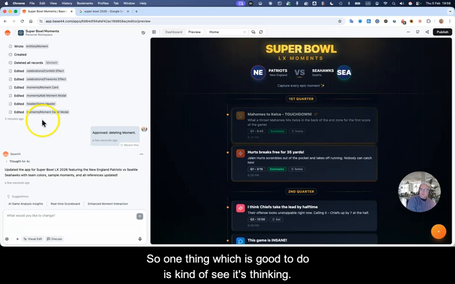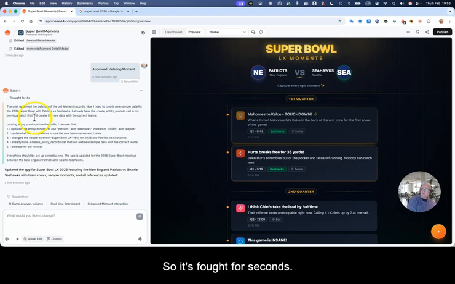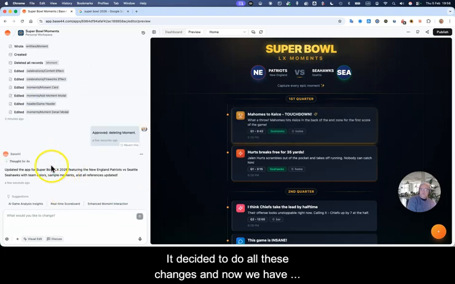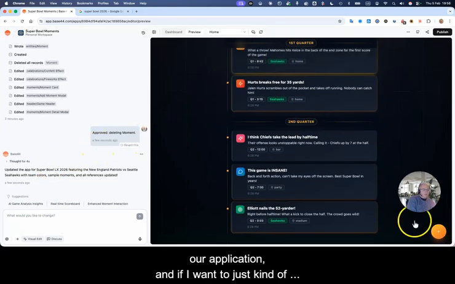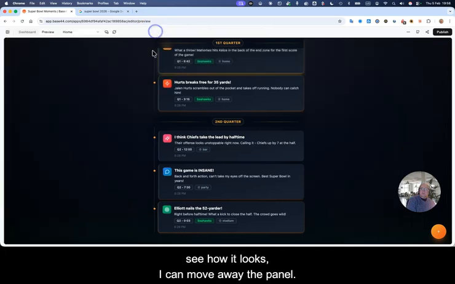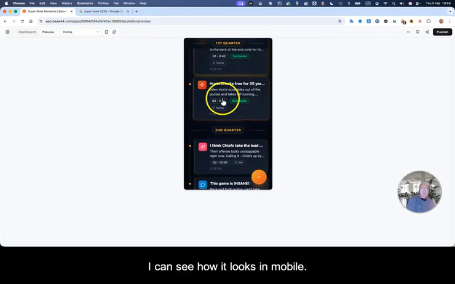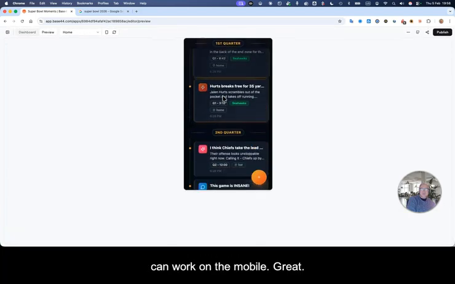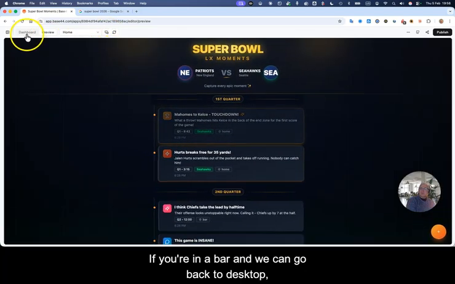One thing which is good to do is to see its thinking. It thought for four seconds. It decided to do all these changes, and now we have our application. And if I want to just see how it looks, I can move away the panel. I can see how it looks in mobile. So you can see this is immediately responsive and can work on the mobile. Great if you're in a bar. And we can go back to desktop.